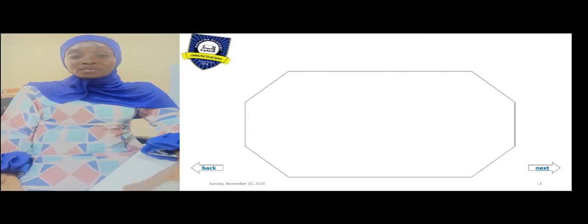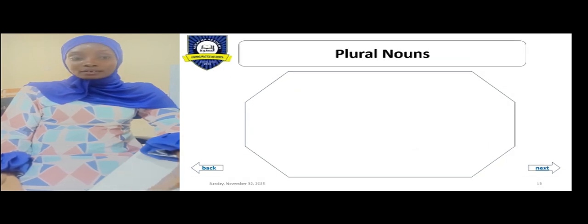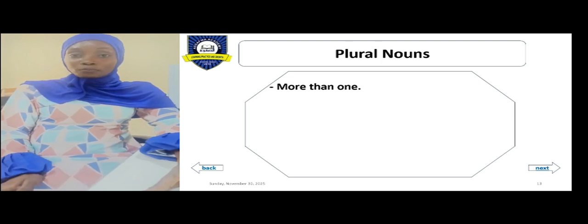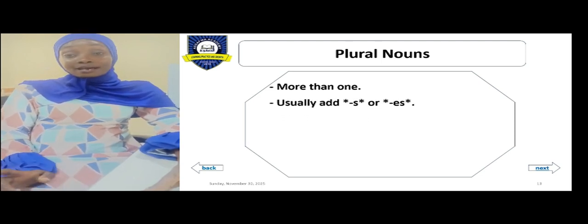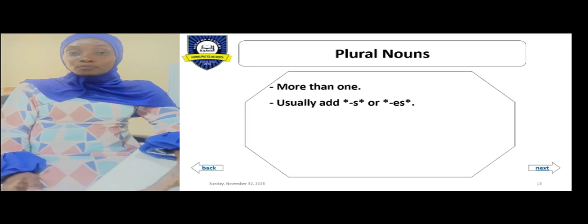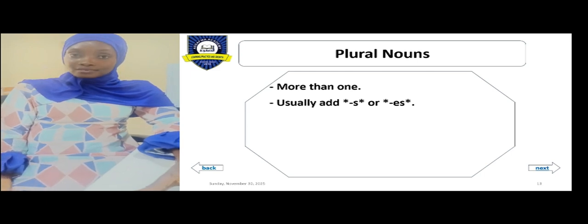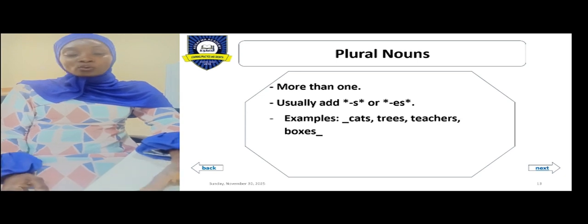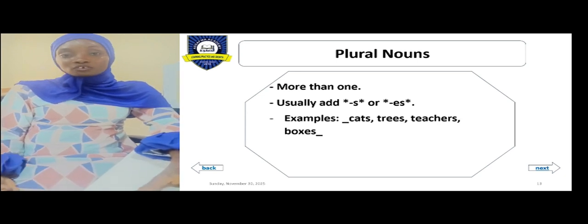Plural nouns means more than one. And the rule for forming plural nouns, regular plurals, is that we add s or es to the noun to form the plural form. Examples: we have cats. This time around it's not just cat, we added s, cats. We have trees. We have teachers. Boxes, in this case we added es.